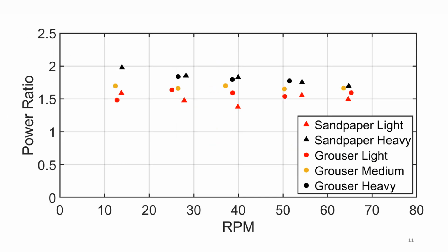Finally, we note a velocity dependence in the error. Expressed again as power ratio, it is most prevalent in the heaviest cases. Remember, the power ratio we're aiming for in all experiments is 2.05. For the heavy sandpaper wheels, seen in black triangles, 13 RPM results in only 3% observed error. If we trace over to 65 RPM, we see that this has now become a 17% error.